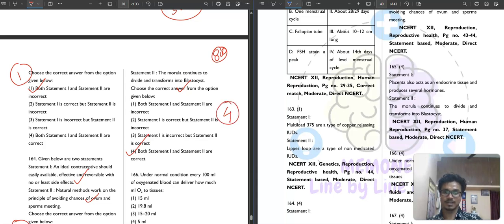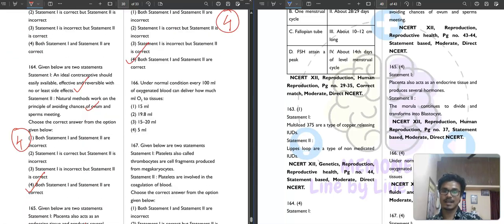Then question number 166. Under normal conditions, every 100 ml of oxygenated blood can deliver how much ml of oxygen to tissue? That will deliver 5 ml of oxygen to tissue. So the fourth option is your correct answer.